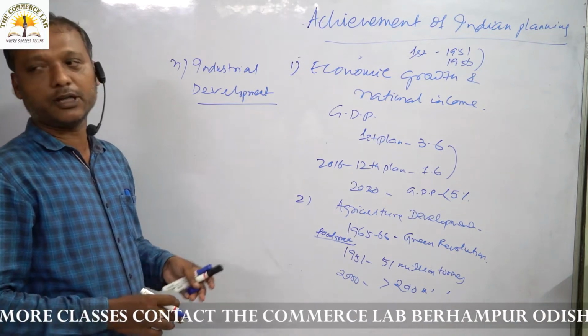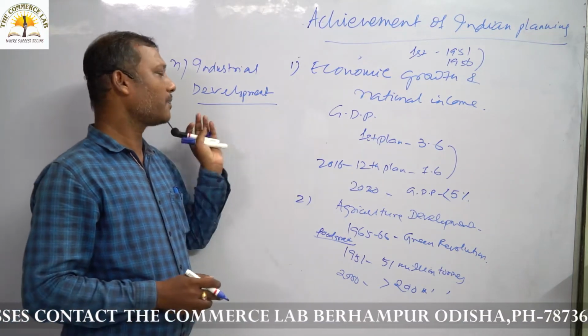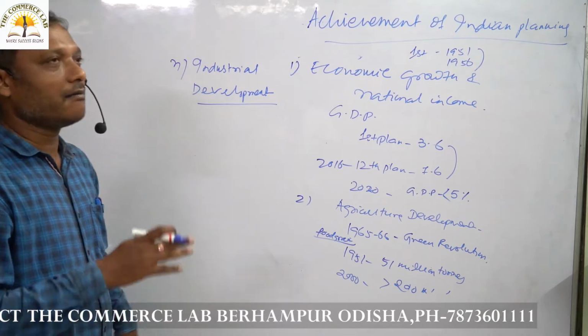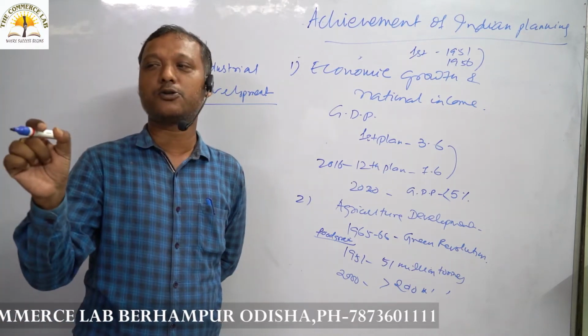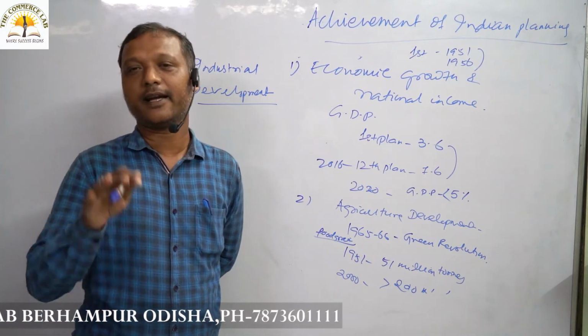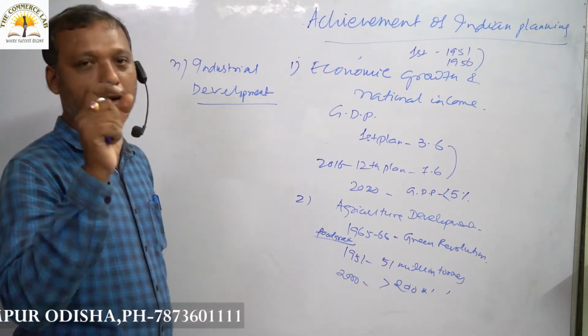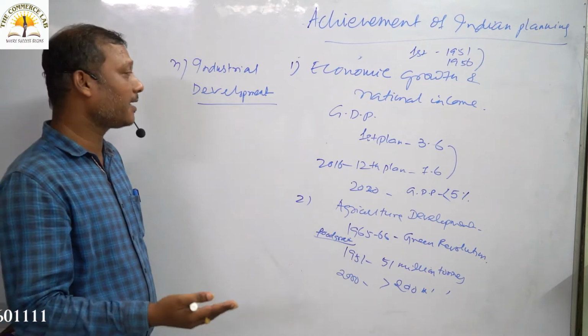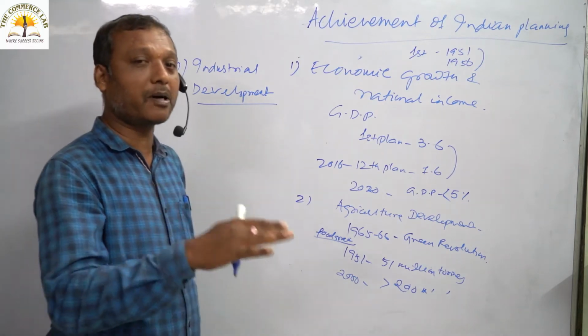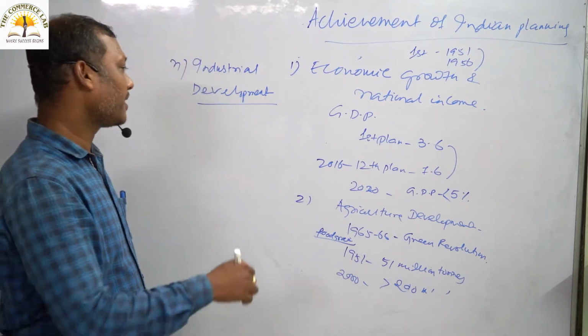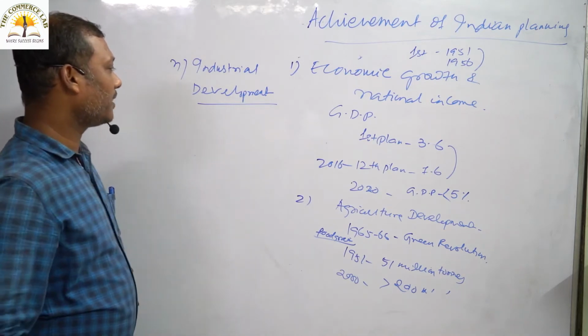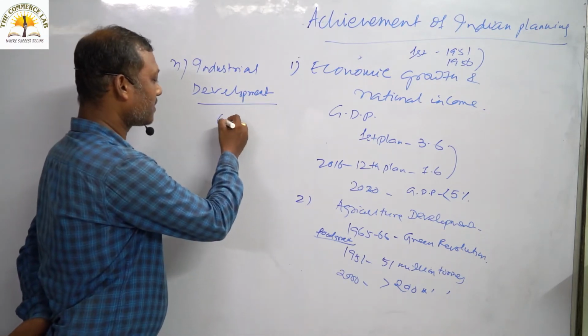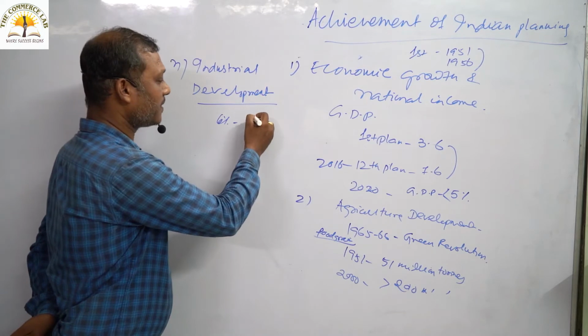We can say that we have also not achieved much as far as industrial development is concerned, because right from the starting we have focused on public sector investment. But on the other hand, the public sector has not been performing up to the mark. We can say that our industrial growth rate is almost 6% in your first plan.